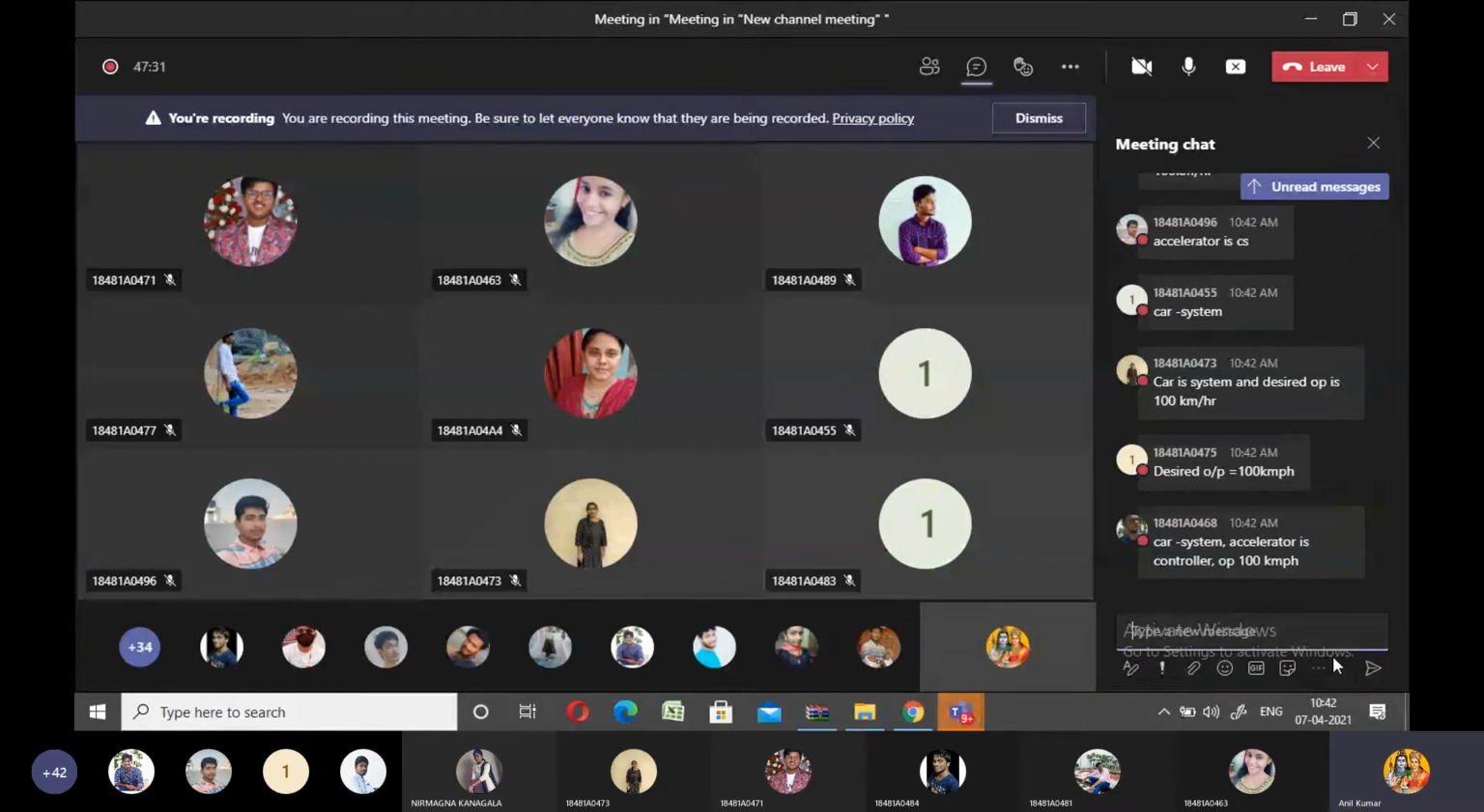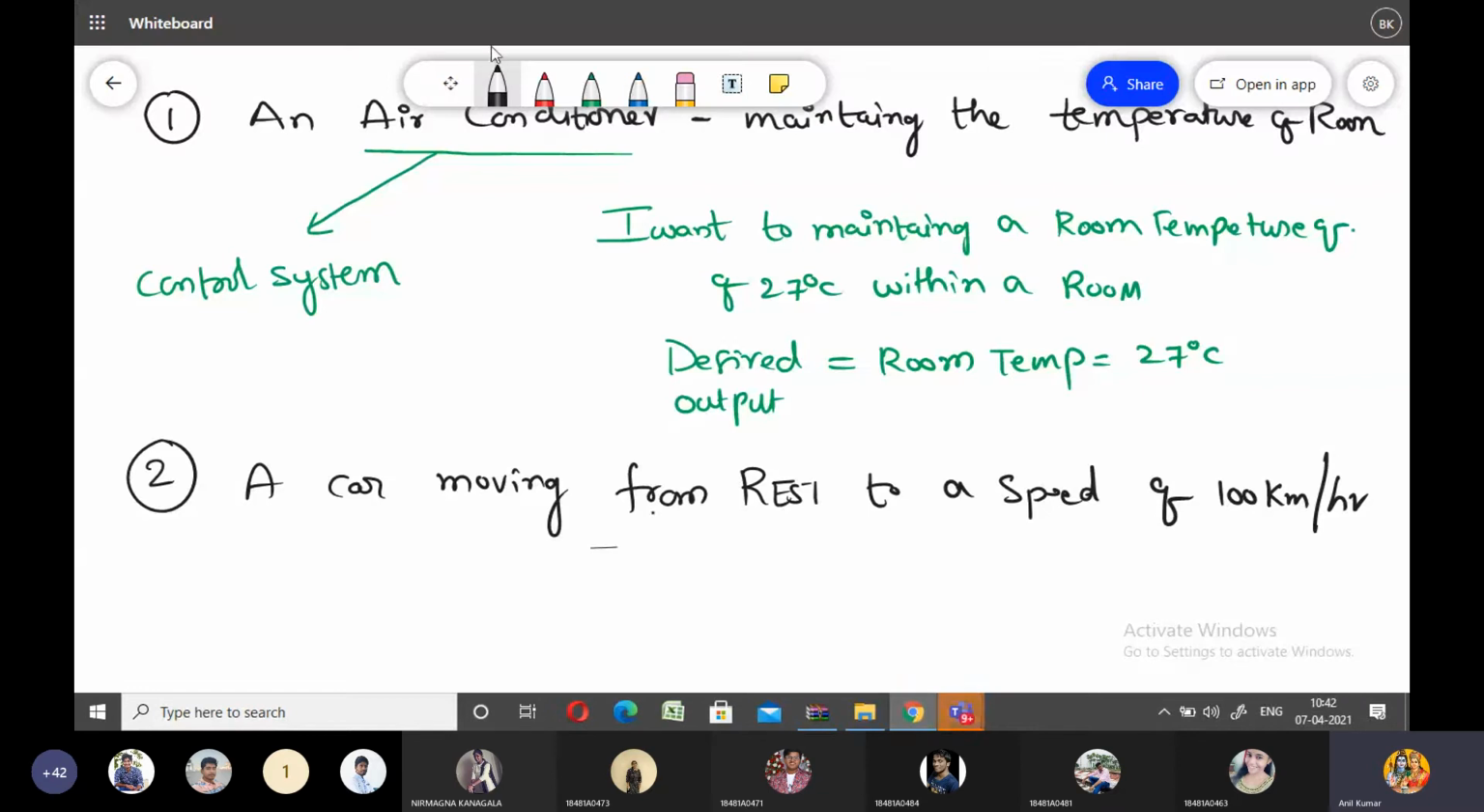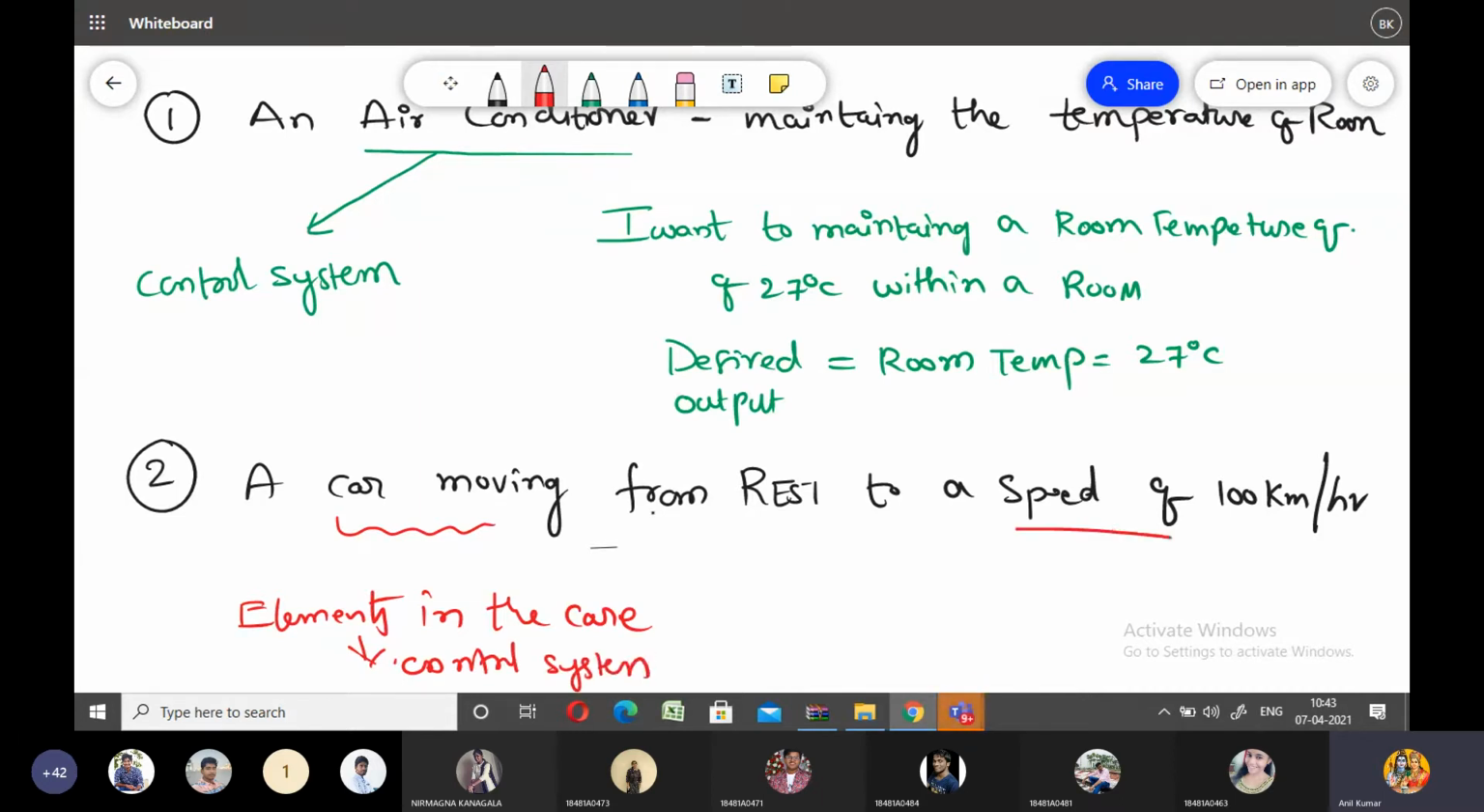So all of you, the car is the example. The car is the control system, and here is the desired output. The elements in the car are a control system. The elements in the car are an example of the control system. In this example, what is the desired output? This one is called the desired output.